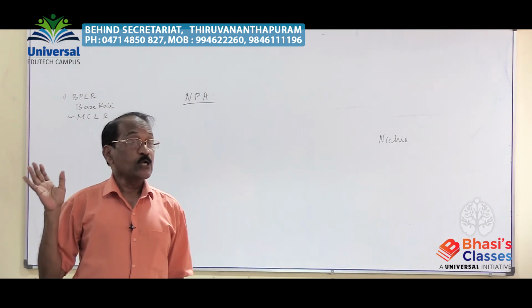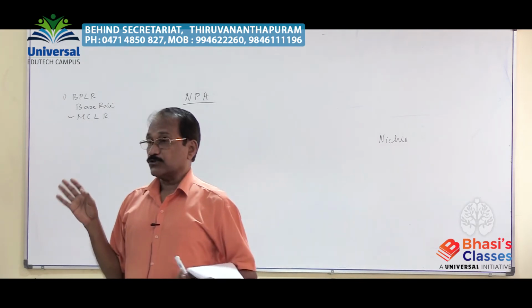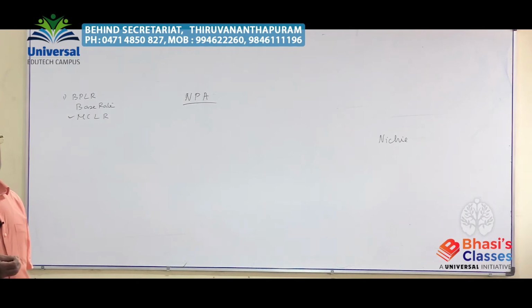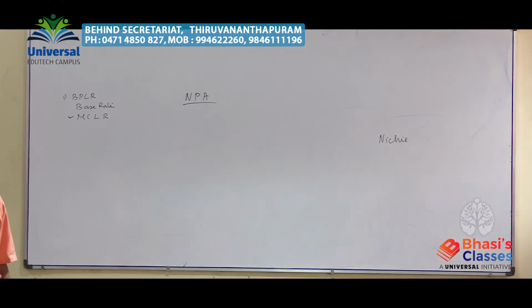Loss asset. The government or the Reserve Bank have no action but to write off that amount. It is designated as a loss asset only after all this process is over.